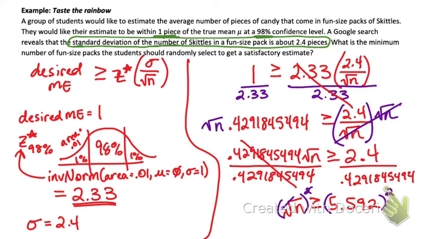Now, what does your sample size have to be bigger than? 31.27. So, how many fun pack sizes of Skittles do we need to look at? 32. At least 32. Very good. What questions do you guys have about that? Super exciting, isn't it? So fun.